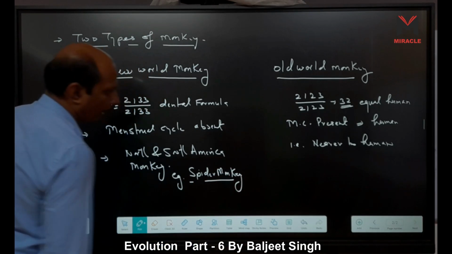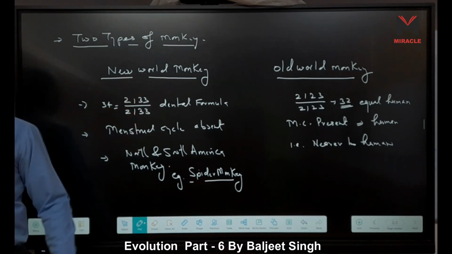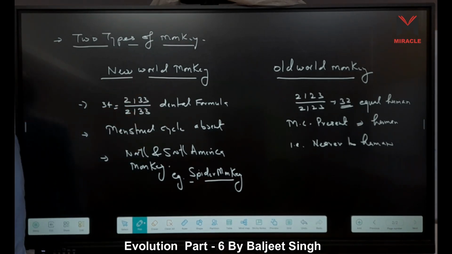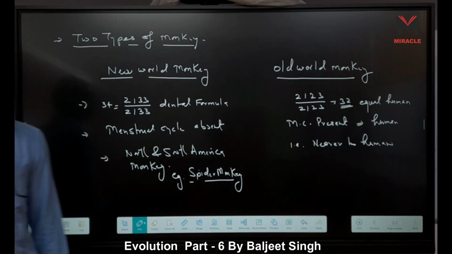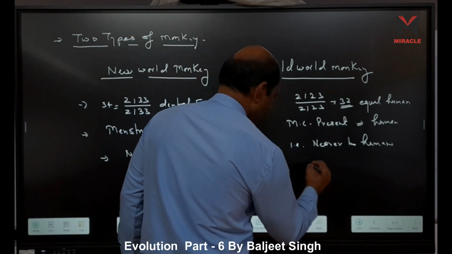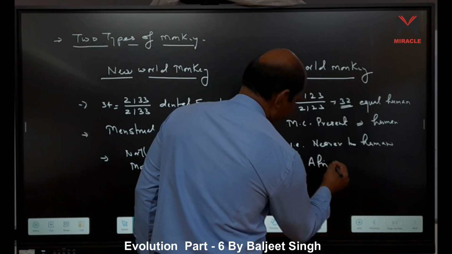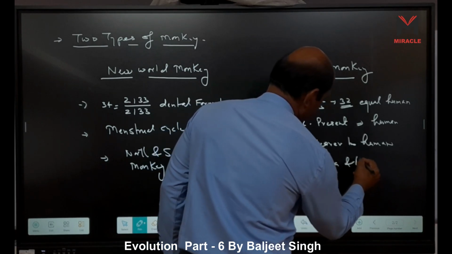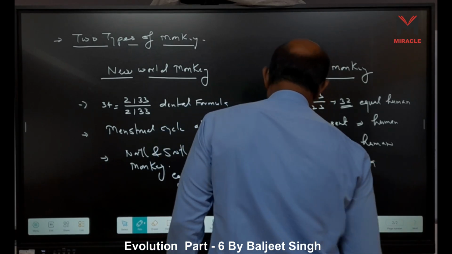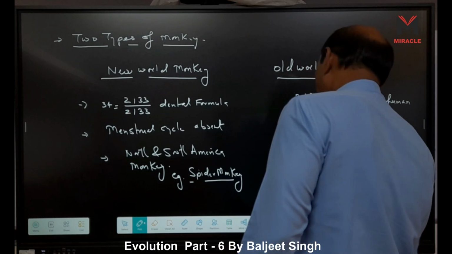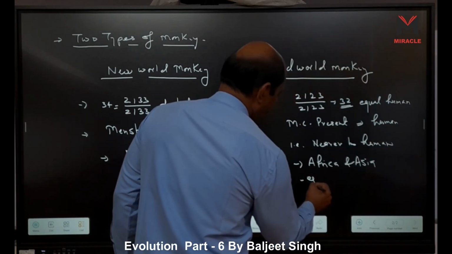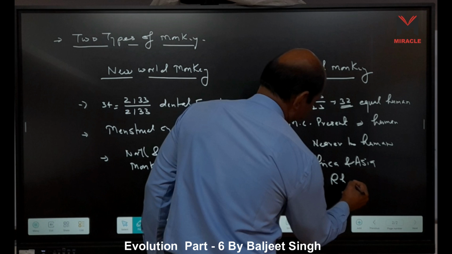Right? And when we consider old world monkey, they are African monkeys, right? African means they are present mostly in Africa and Asia. Their location is Africa and Asia, right? As for example, we have rhesus monkey.